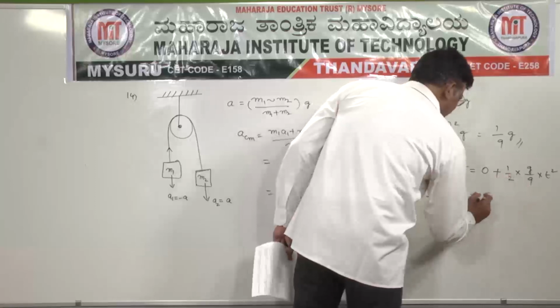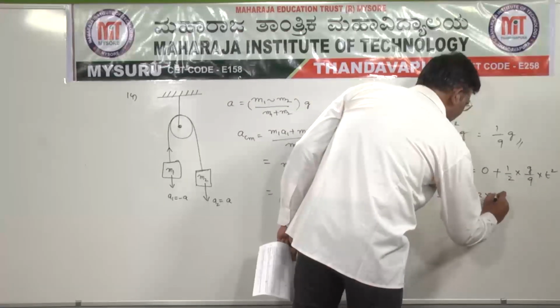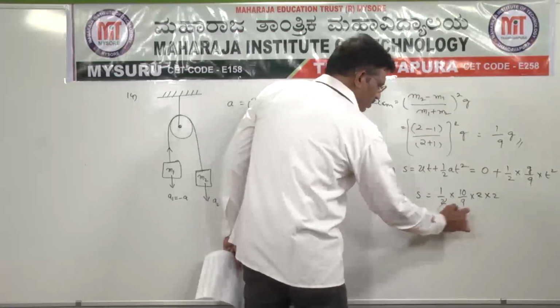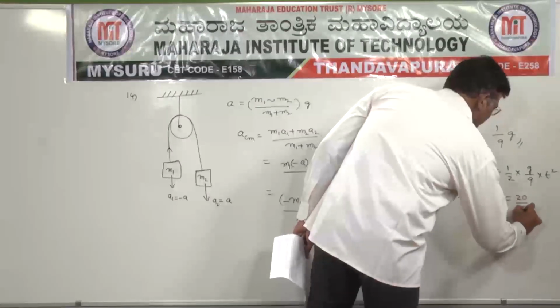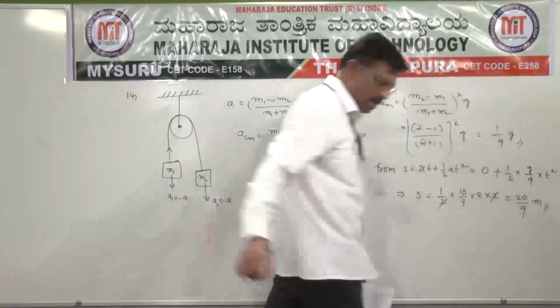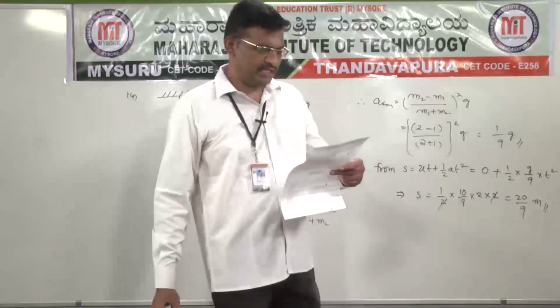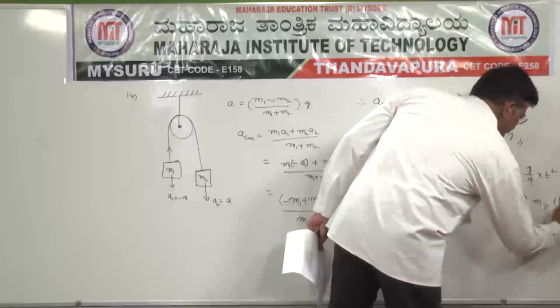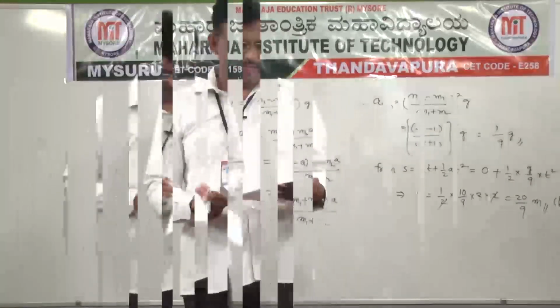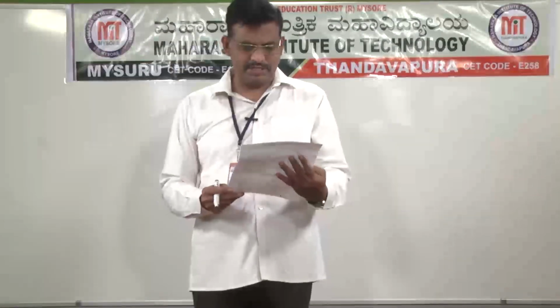So directly you can write here 2 into 2, since t is given 2 seconds. So 2 cancels, 20 by 9. 20 by 9 meters is the answer. So 20 by 9 is option B. Option B is the right option. Next question, that is question number 15.